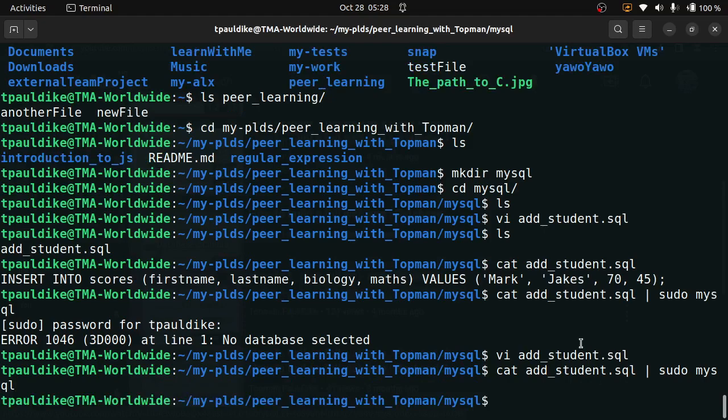It has happened. Nothing showed because I did not ask you to return anything. Nothing showed, but it has happened. How do we know that it has happened? Now let's move into MySQL to go and check.